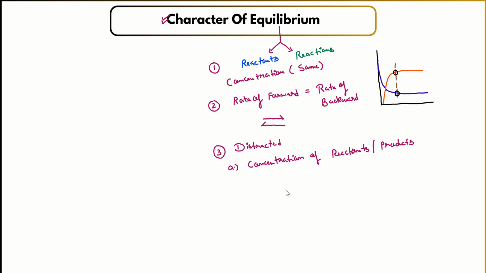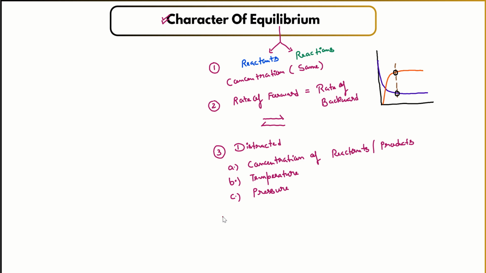Another thing is that by changing the temperature, this equilibrium can be disturbed. Number three, by changing the pressure conditions, equilibrium can be disturbed.